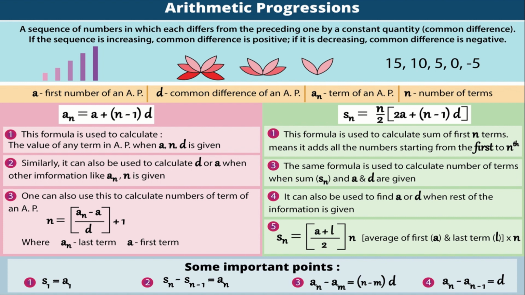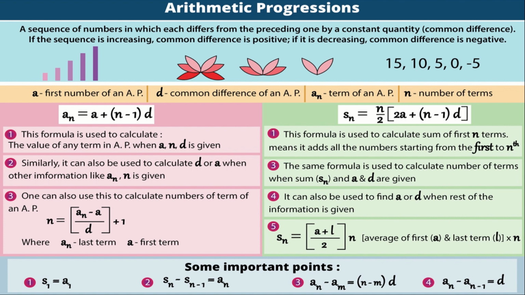So this formula an is equal to a plus (n minus 1) into d is used to calculate the value of any term in AP when a, n and d are given. Similarly, it can also be used to calculate d or a when other information like an and n is given. One can also use this to calculate the number of terms in AP, and the formula is n is equal to (an minus a) divided by d, plus 1.